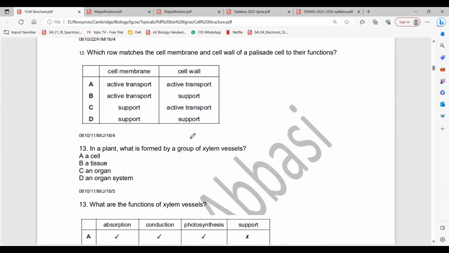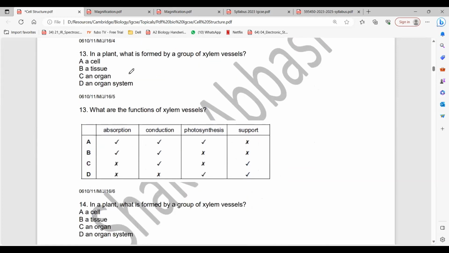Palisade matches the membrane and cell wall, leave this one. Xylem, we studied: many xylem vessels together make what? Beta. अच्छा, xylem does two jobs, you know. Xylem supports too, because, let's see what xylem is, a normal plant cell.